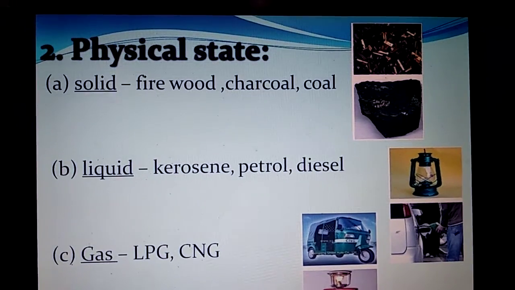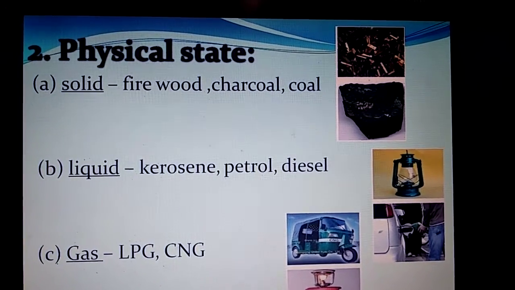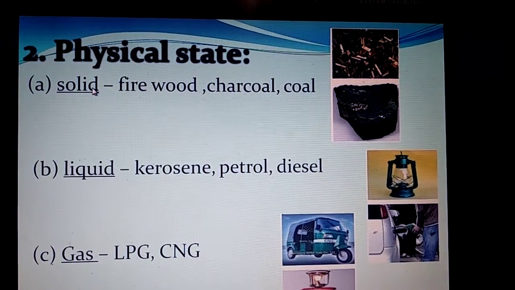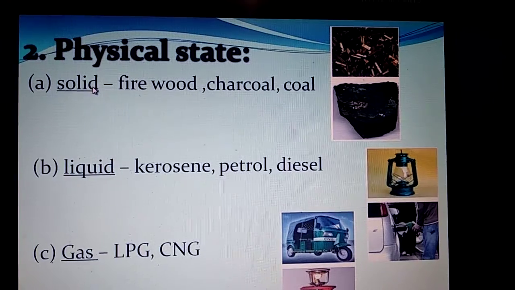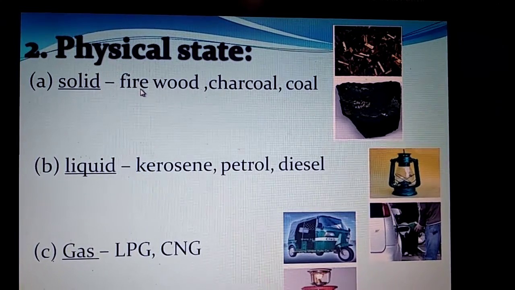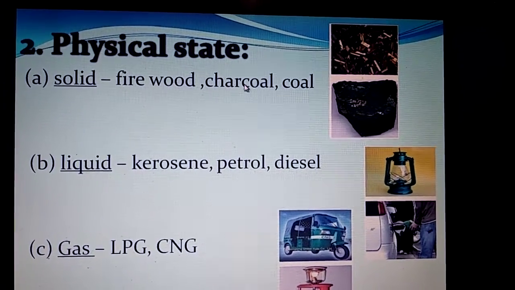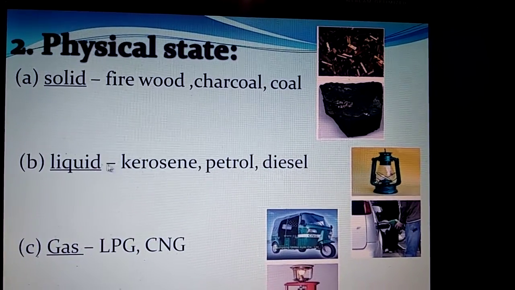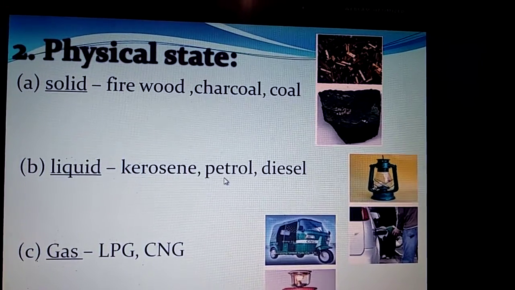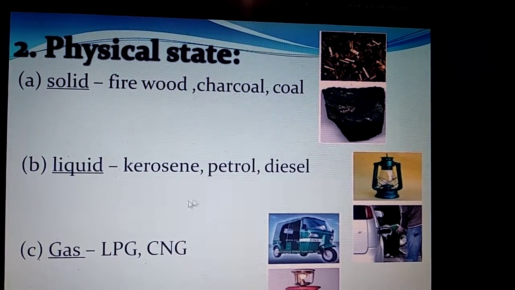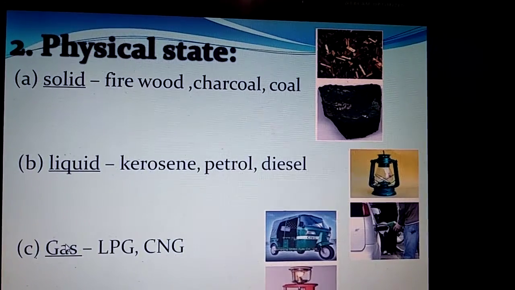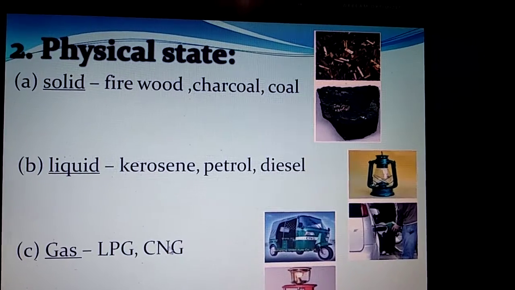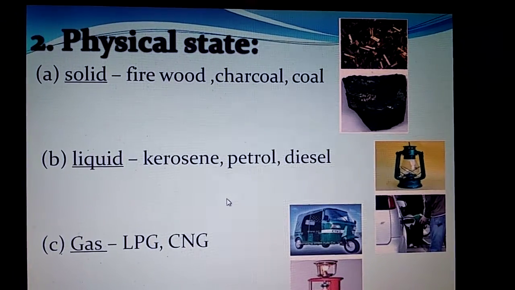Let's now study the categorization of the fuel on the basis of their physical state. Here the fuels are divided as solid fuels, for example firewood, charcoal, coal. Then the liquid fuels like kerosene, petrol and diesel. And then we have gaseous fuels like LPG and CNG. Let us study some more examples of these types of fuels.